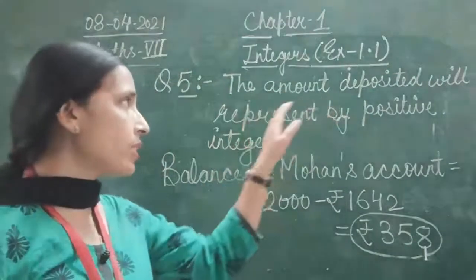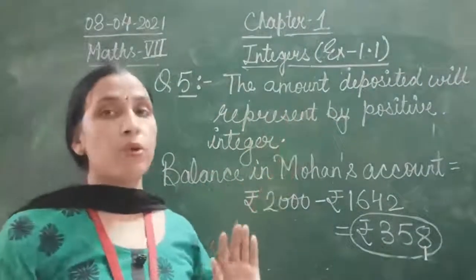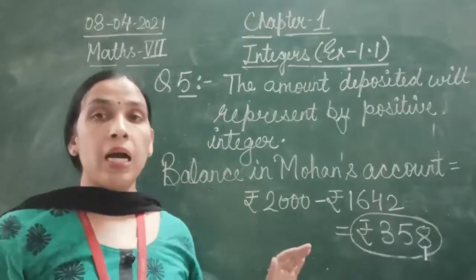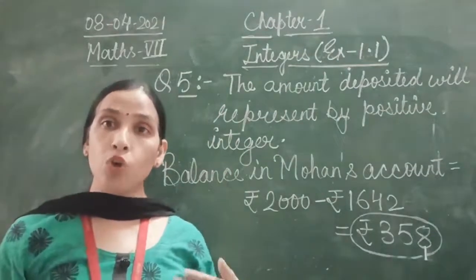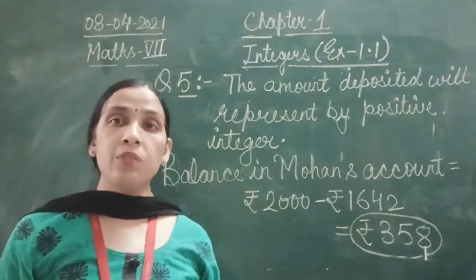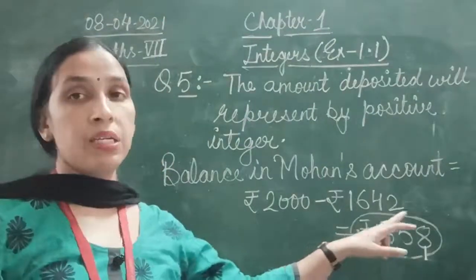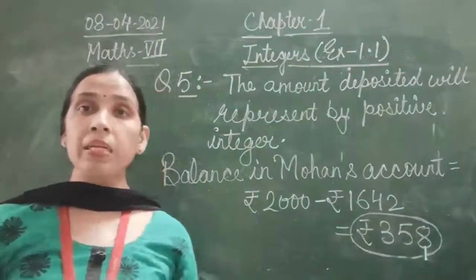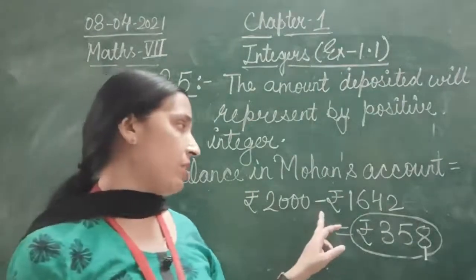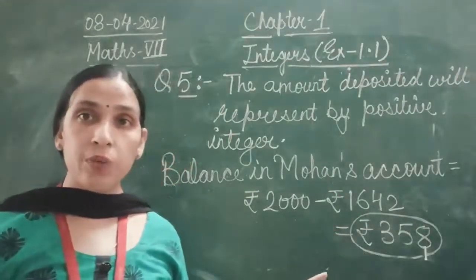And the amount withdrawn from the account, which is debited, that is rupees 1642, will be represented by a negative integer. That is already given in the question.